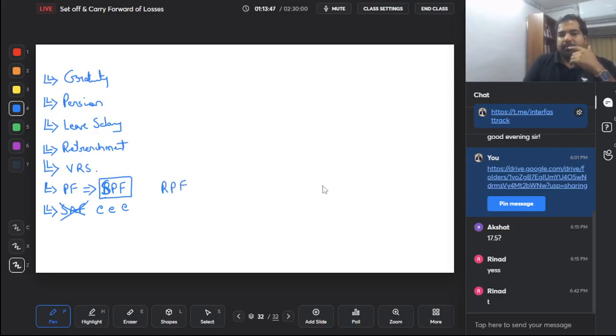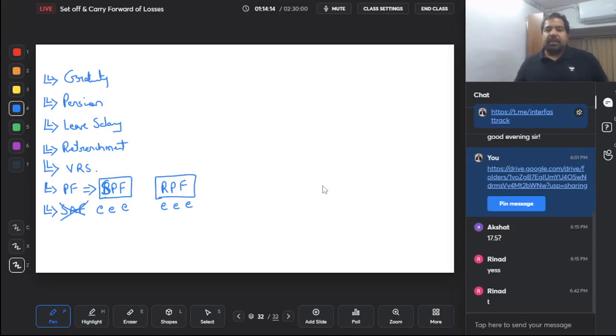Recognized Provident Fund. This is basically for non-government employees like KPMG, PwC, etc. Their employees will have RPF. Here also, when the employer contributes to the fund, it is exempt, but only up to 12% of salary. When you earn interest, that is also exempt, but only up to 9.5% of salary. And when you withdraw, again exempt, but only if the withdrawal is after 5 years.